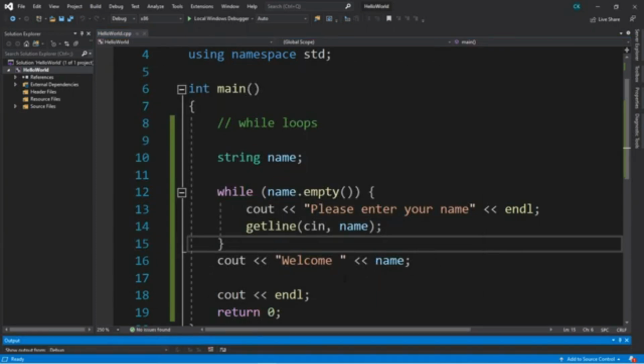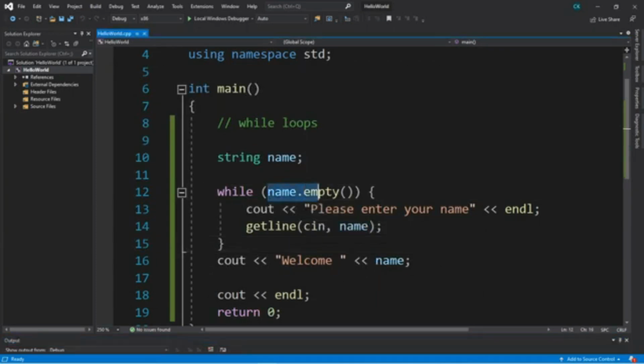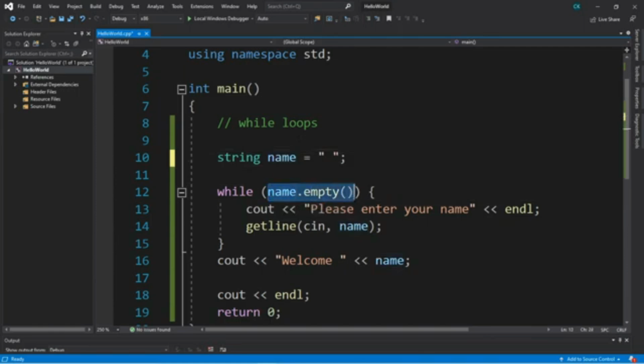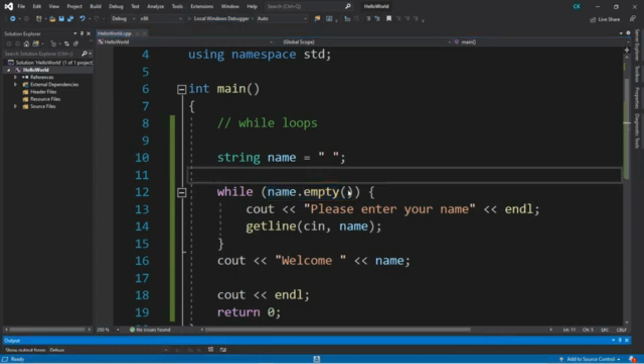One thing to pay attention to with while loops is that if our condition is false from the beginning, we will actually skip this while loop and completely ignore it and continue on with the rest of the program. So an example of this, let's say for our name, let's assign this a value, and I'll just type in an empty space, all right? So what would happen if we assign this a value and this condition within our while loop is false from the get-go, from the beginning? Well, this is what happens then.